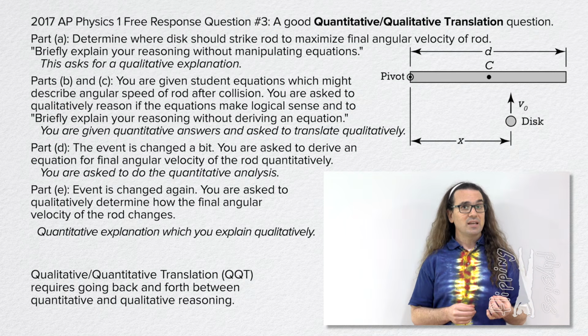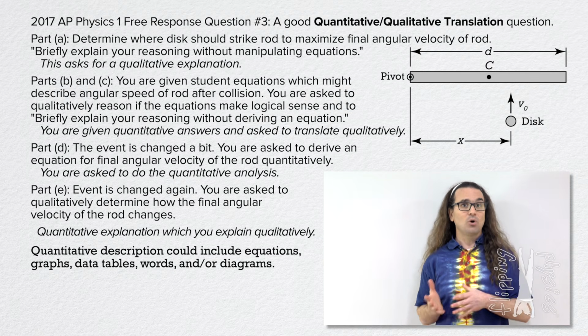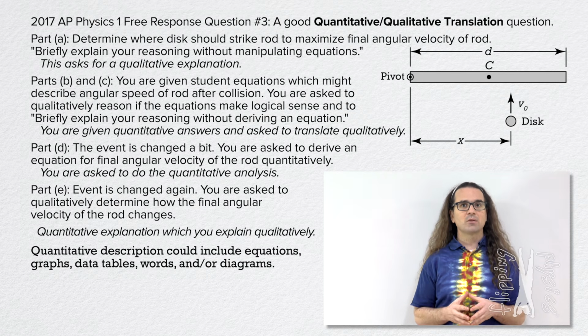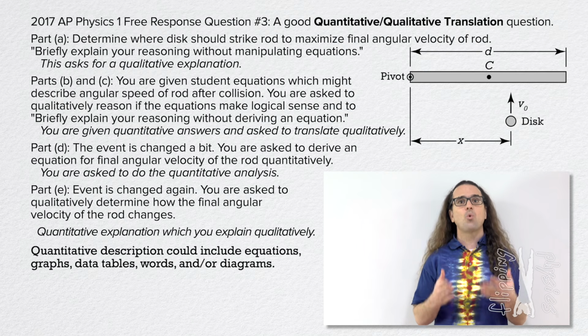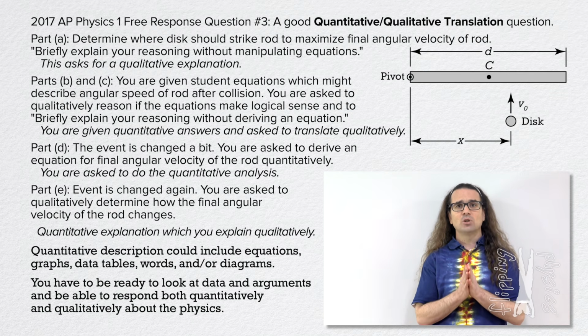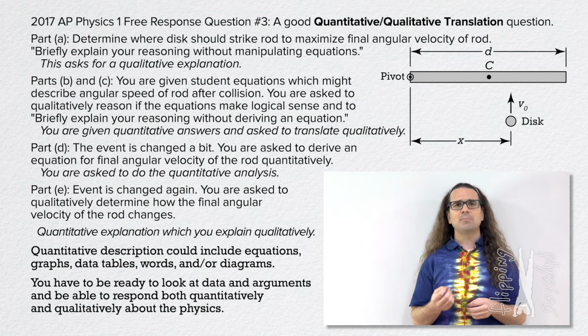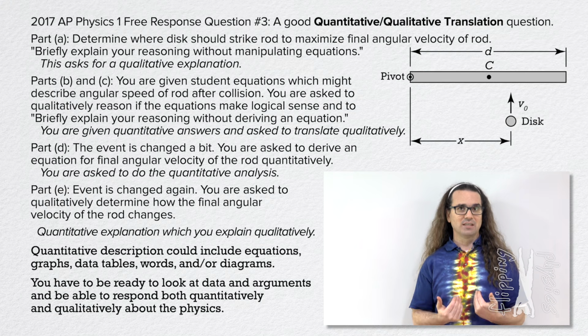Now, quantitative does not have to include equations. You could be given data collected by students, and that data is presented in a data table or a graph. You also could be given student qualitative arguments about physics phenomena and be expected to qualitatively explain what is correct or incorrect about the student's qualitative argument. In other words, you have to be ready to look at data and arguments and be able to respond both quantitatively and qualitatively about the physics.